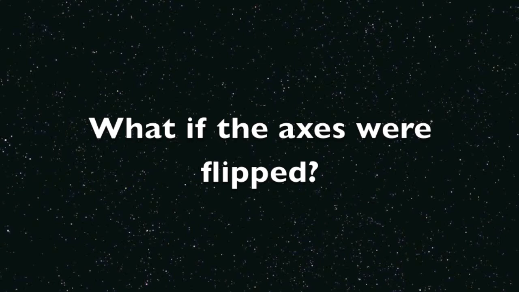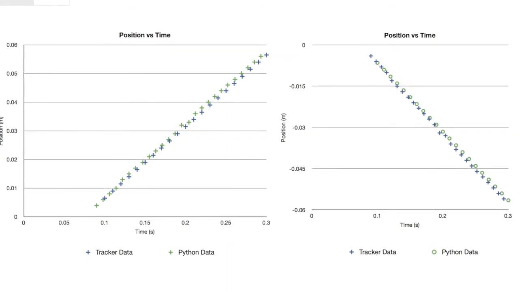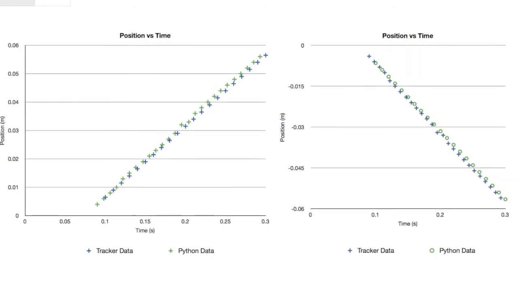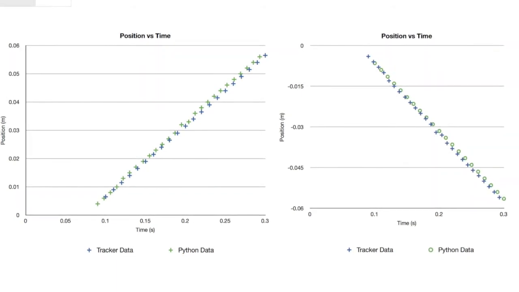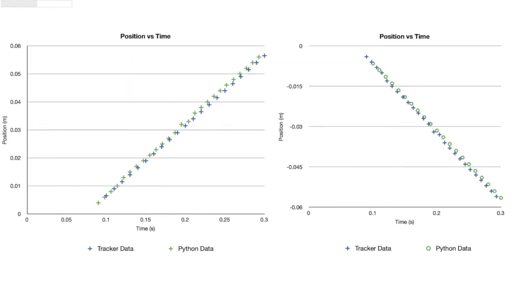Another important decision I had to make was the placement of my axes. I chose to have my model move from the origin into the positive x direction. However, if I had switched my axes, my data would merely be shown with a negative slope. The magnitude of the movement, however, would remain the same.